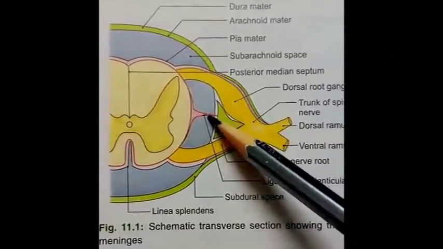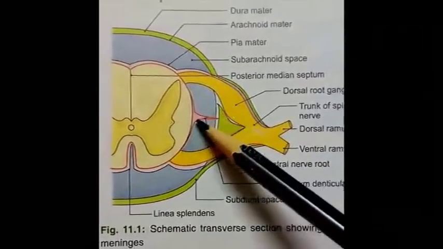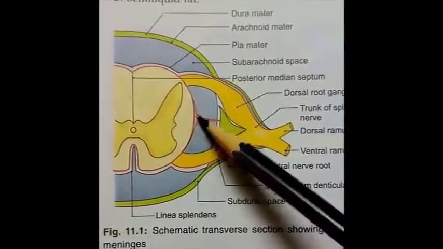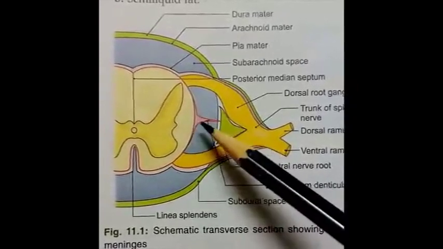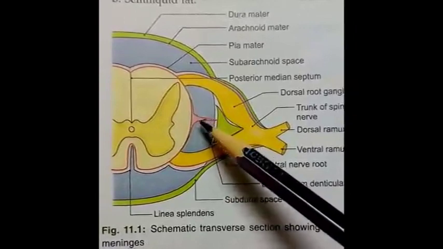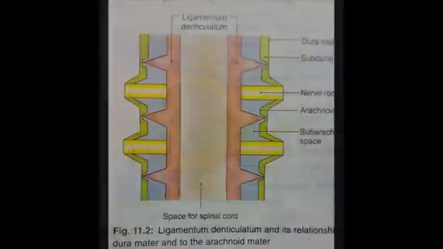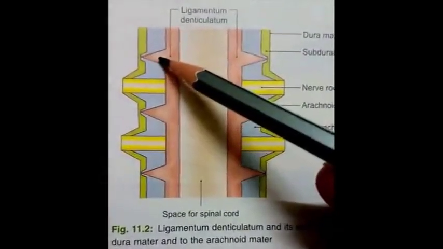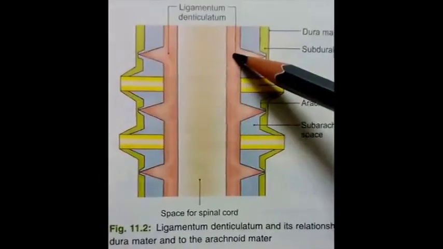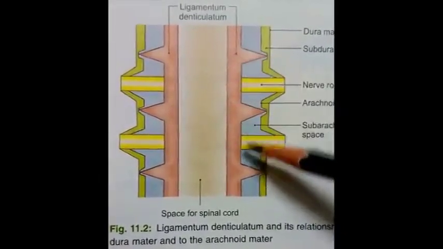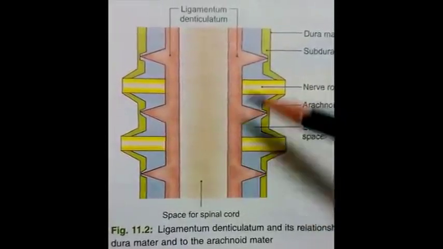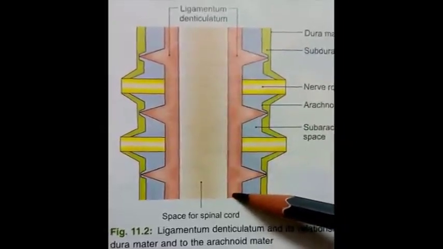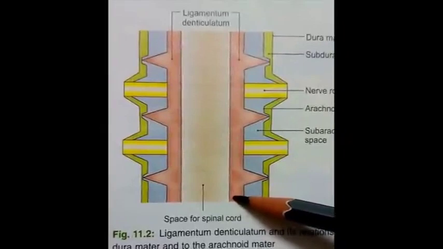So the ligamentum denticulatum is so named because it gives off a series of triangular tooth-like processes which project from its lateral free border. So this is a tooth-like process, and it is a part of the ligamentum denticulatum. Each ligament, this is one ligamentum denticulatum and this is another ligamentum denticulatum. So each ligament has 21 processes throughout its length. The first lies at the level of the foramen magnum and the last lies at the level between the 12th thoracic and first lumbar spinal nerve.